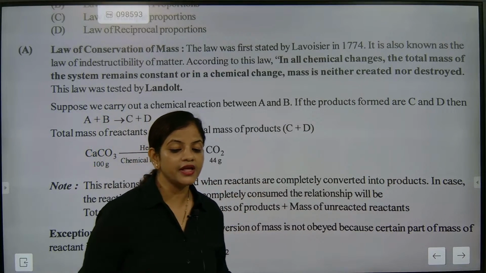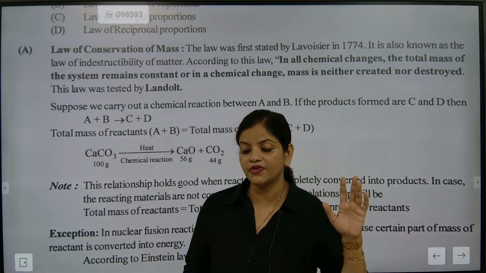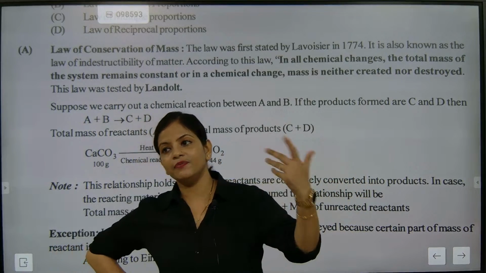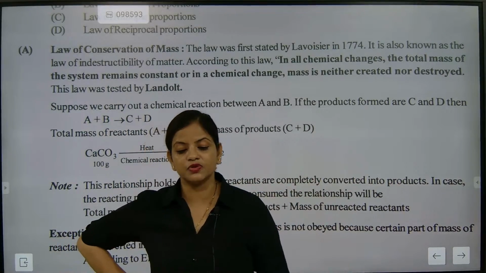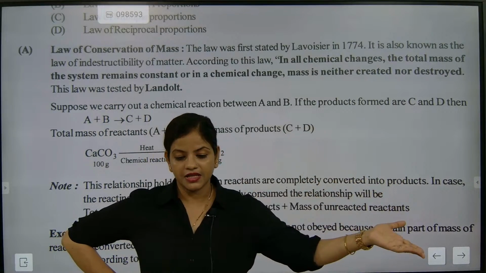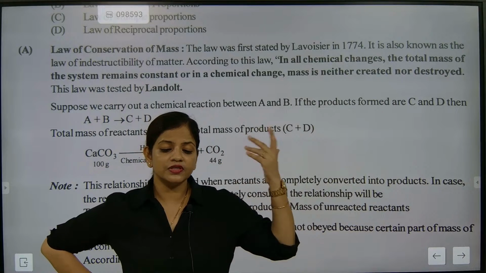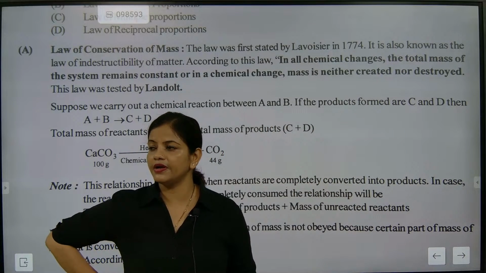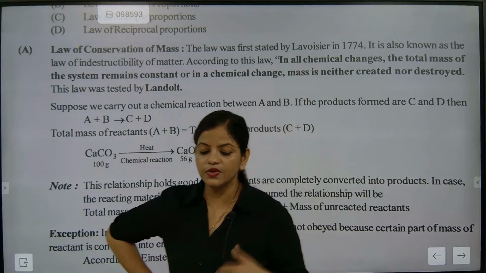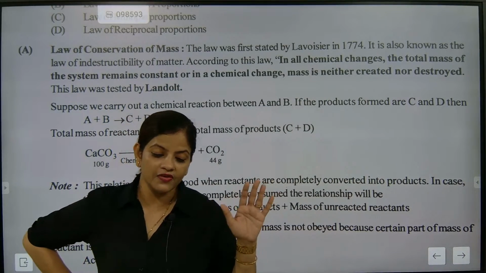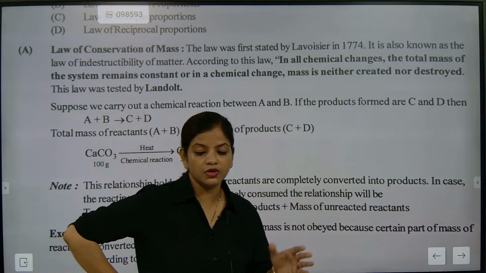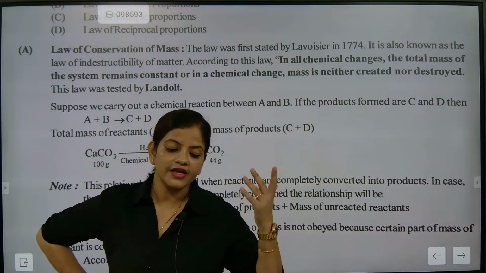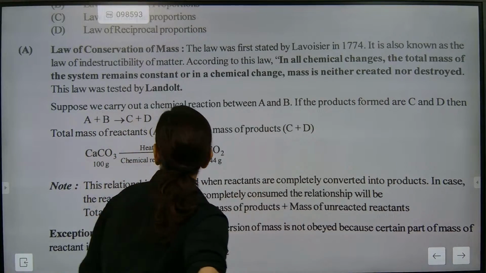In any chemical reaction, I gave the example of making a cup of tea. We learned a very important thing: once the reaction has proceeded, we cannot revert it back. That was one chemical reaction. When chemical reactions are done, they will not be returned back. Once we make a cup of tea, it will not be converted back into milk, sugar, and tea. We cannot get it back. That's exactly the process of a chemical reaction. I hope you have understood this.